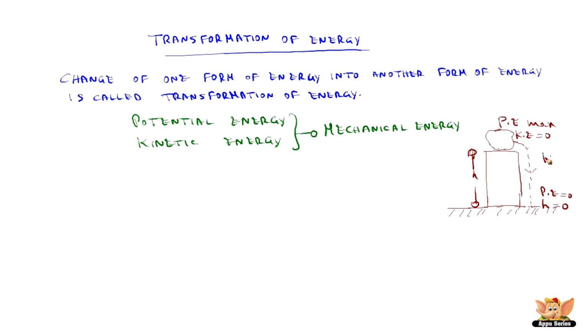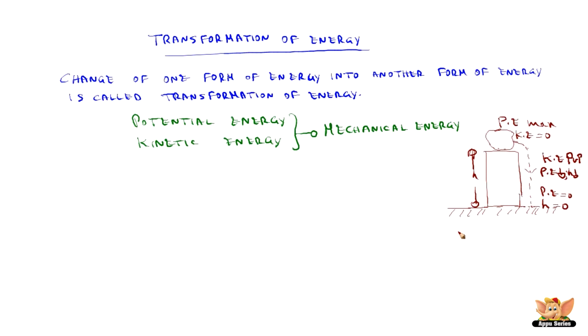It means kinetic energy keeps increasing. How? Because the velocity keeps increasing in this case. And potential energy keeps decreasing because the height is decreasing. So, here height is decreasing, so potential energy decreases. And here velocity is increasing, so kinetic energy increases.